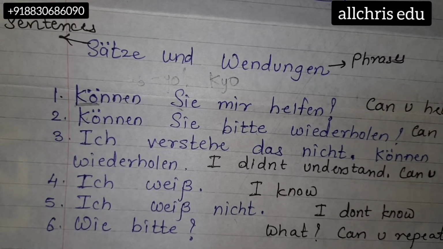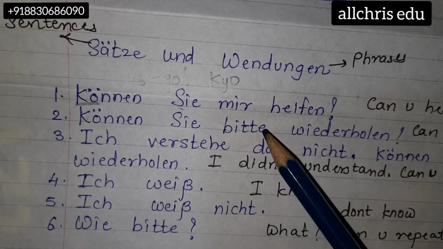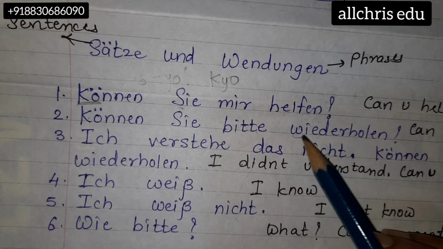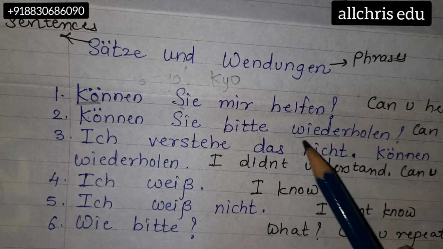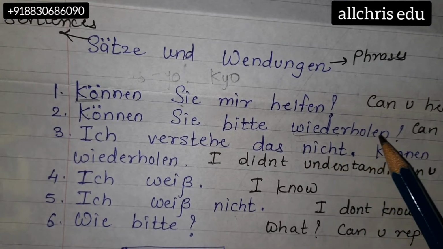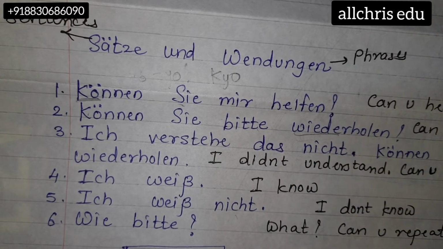And when you say bitte, it also means please. So, können Sie bitte wieder. We already know the sound of wieder from auf Wiedersehen. Wiederholen.